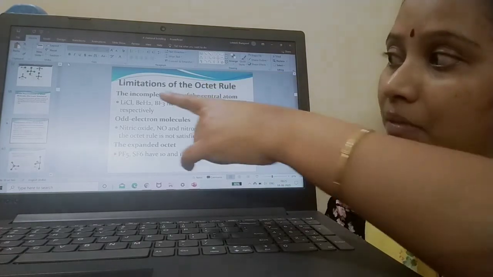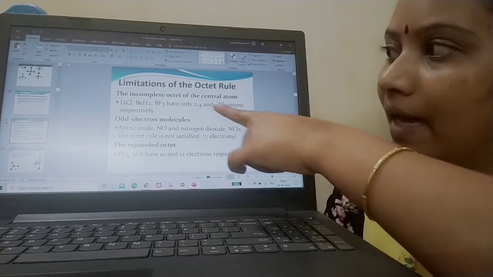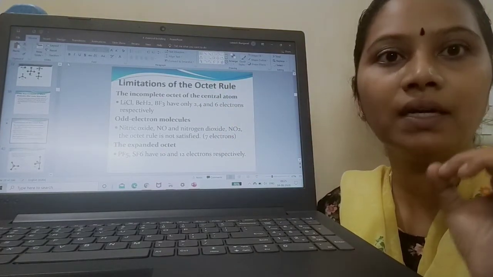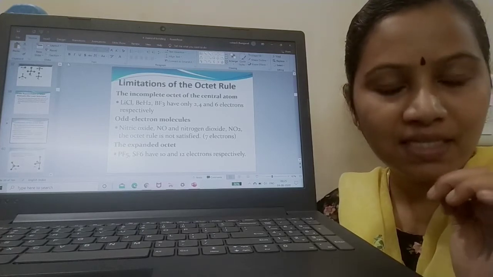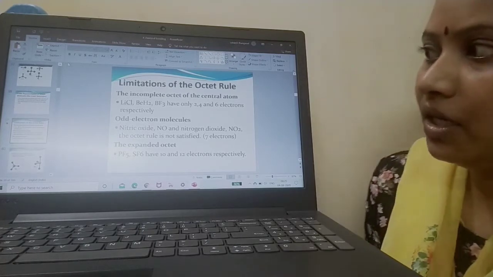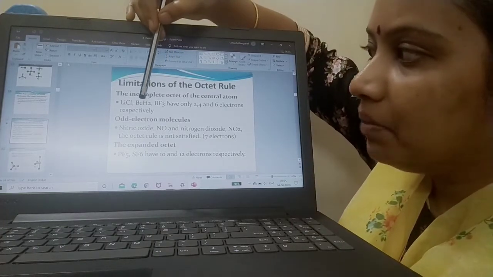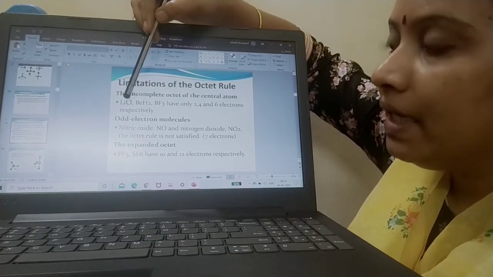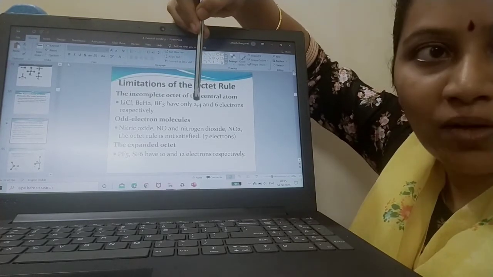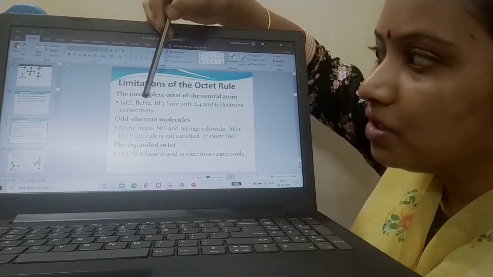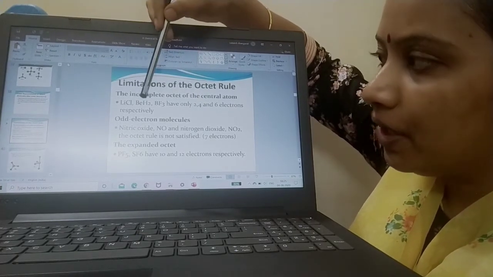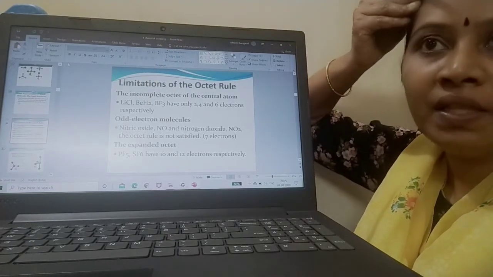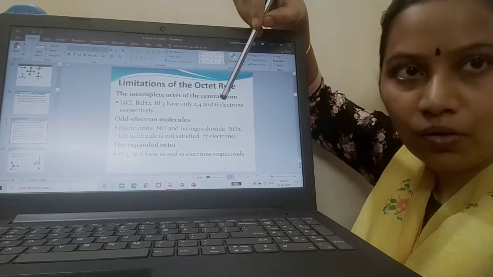See, the first is the incomplete octet of the central atom. In all cases, the complete octet rule is not achieved. There are some cases where there is an incomplete octet configuration. For example, beryllium hydride, BF3, lithium chloride. In lithium chloride you will have only 2 electrons shared. In beryllium you have only 4 electrons, and in BF3 you will have only 6 electrons. These will not attain octet configuration.